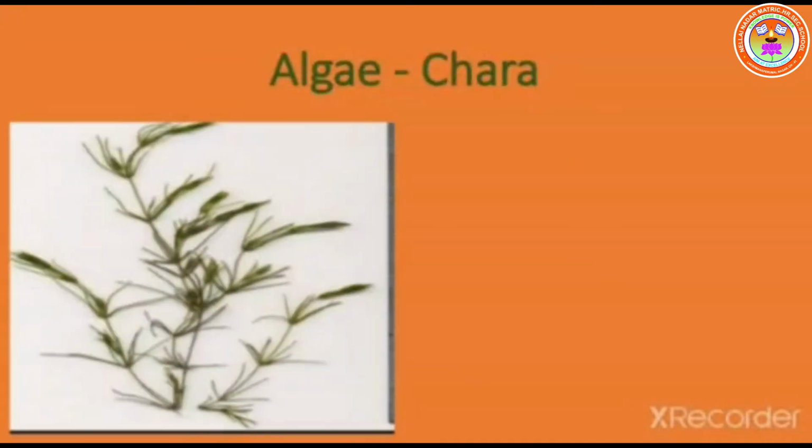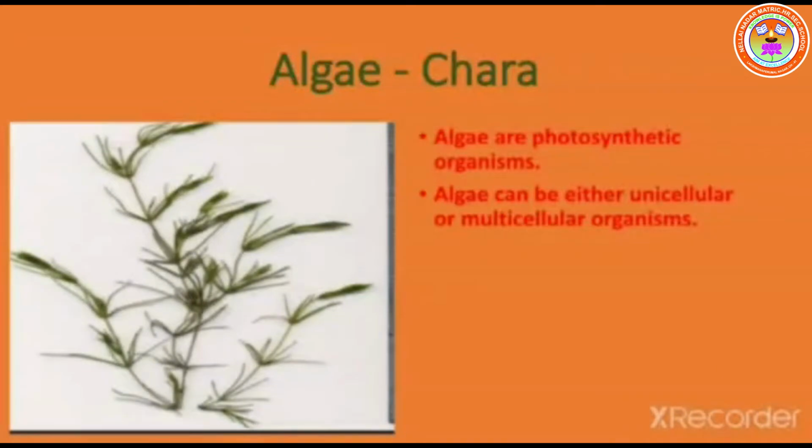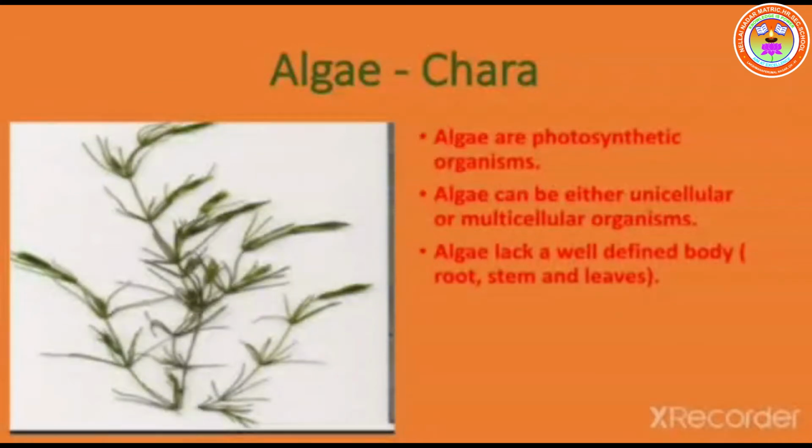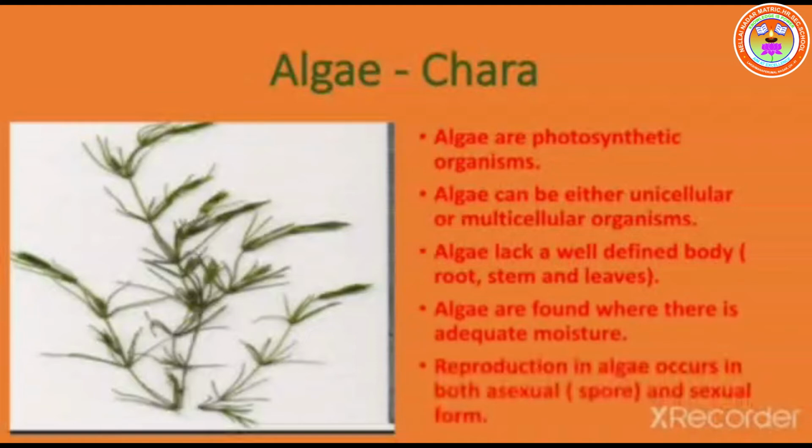First, we will learn about the algae. Example is Chara. Characteristic features of algae are photosynthetic organism. Algae can be either unicellular or multicellular organisms. Algae lack a very definite body, that is root, stem and leaf. Algae are found where there is adequate moisture. Reproduction in algae occurs in both asexual, that is spore formation, and sexual form.